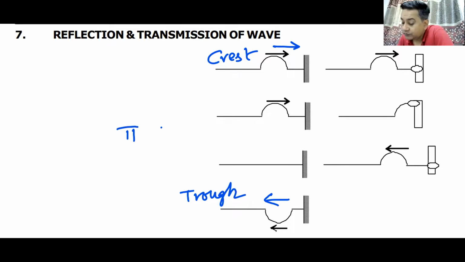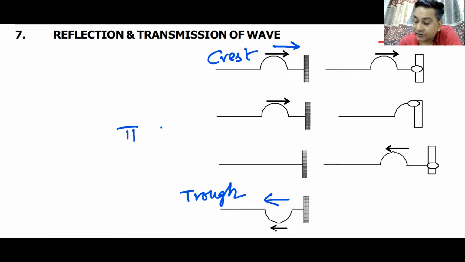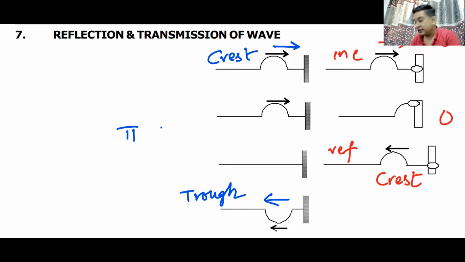It can undergo a phase difference of pi. This is the blue case. In the red case, you are seeing a crest after reflection being reflected back as a crest. So the phase difference between the two waves, this is the incident wave, and this is the reflected wave. In the red case, there is no difference. In the blue case, there is a difference of pi. Do we see this? Yes or no?